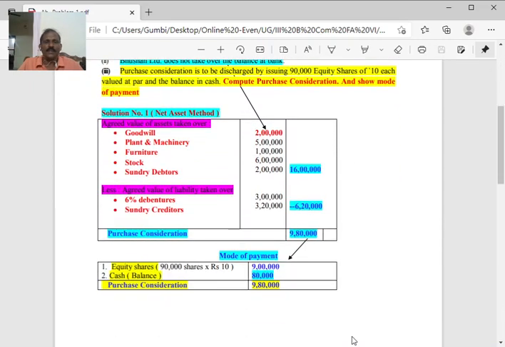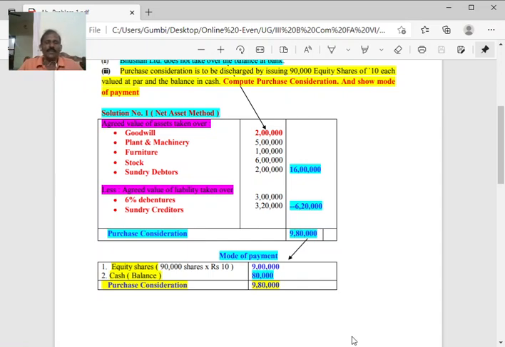In this net asset method, goodwill at the revised figure of 2 lakh, plant and machinery, furniture, stock and debtors as they are from the balance sheet. So when you total up, it becomes 16 lakh. Less agreed value of liabilities taken over, 6% debentures and creditors, total 6 lakh 20,000. So the difference will be 9 lakh 80,000.